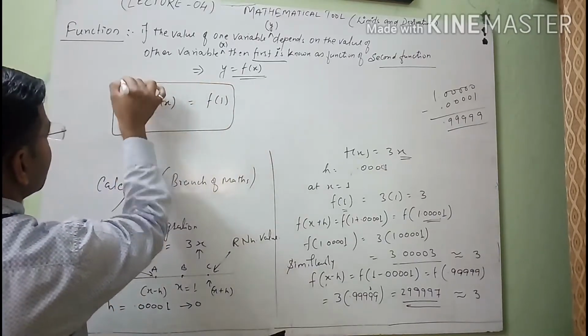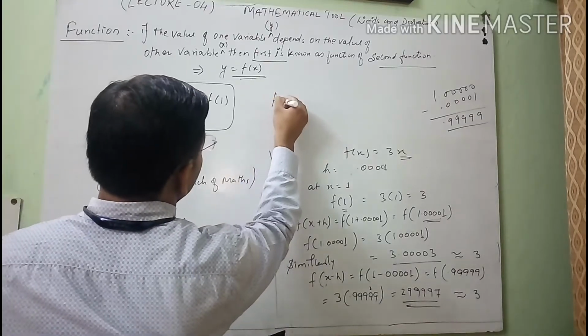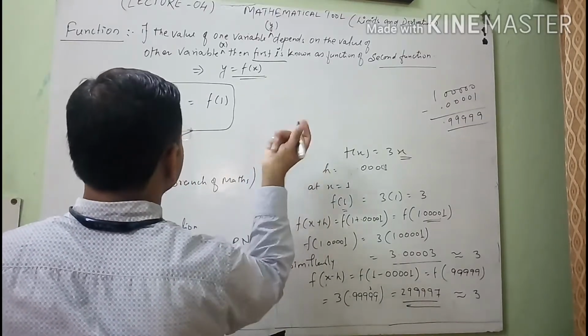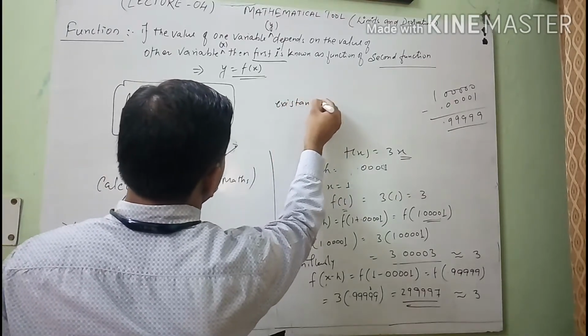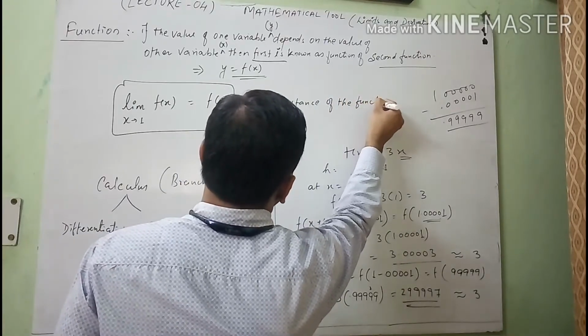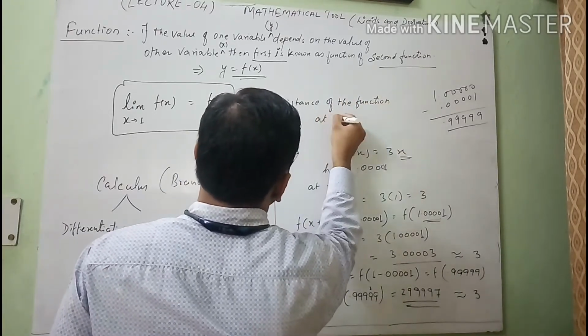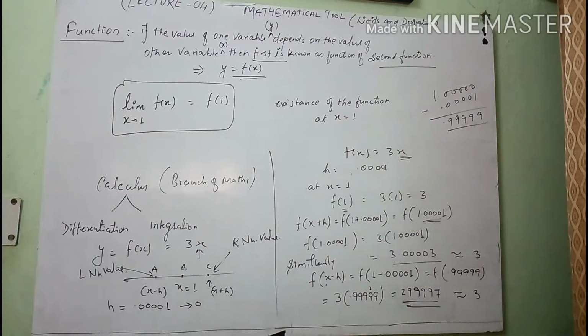If this condition comes after solving the calculation, then we can say the existence of the function at x equals to 1. This is the solution in terms of limit for this function.